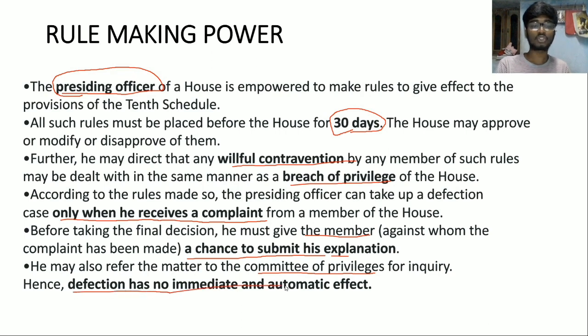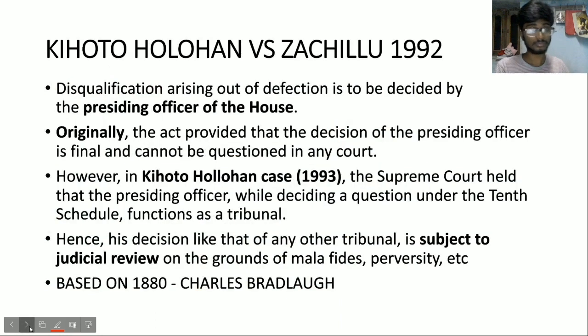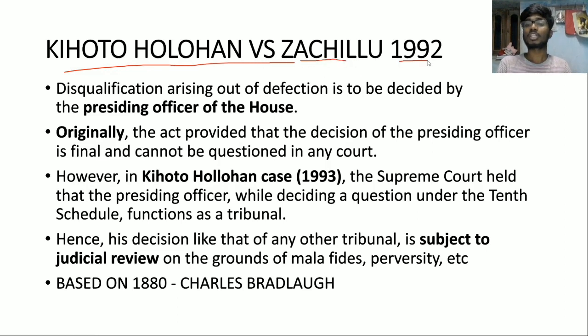Hence, defection has no immediate and automatic effect. Why does it have no automatic effect? Because the speaker cannot suo motu take the case. So it does not have automatic and immediate effect. The next important case is Kihoto Hollohan versus Zachillhu in 1992, and there is a slight mistake in the book Lakshmikanth. In one of the chapters they mention it as 1993, but it is 1992. Here, disqualification arising out of defection is to be decided by the presiding officer of the house.